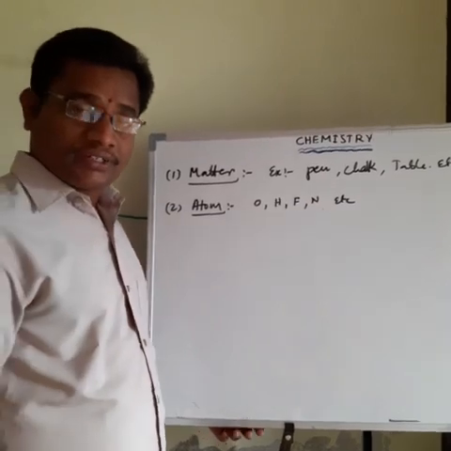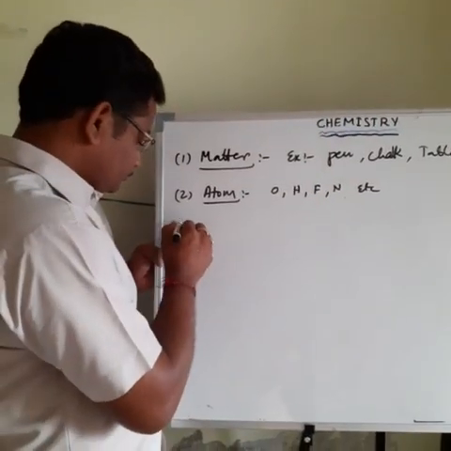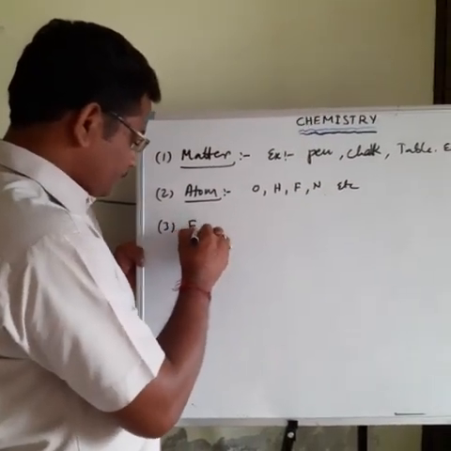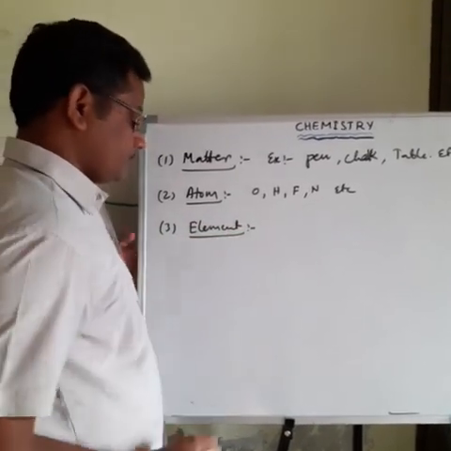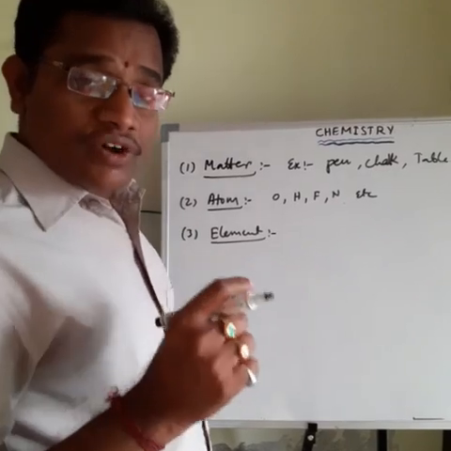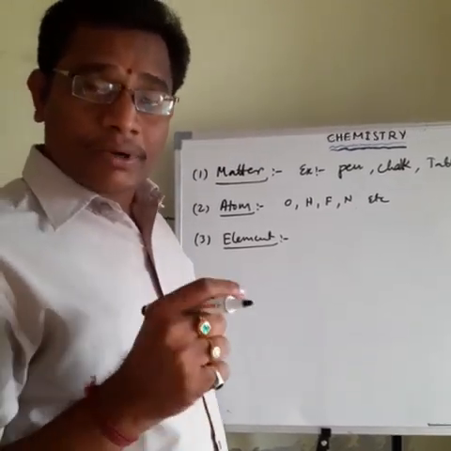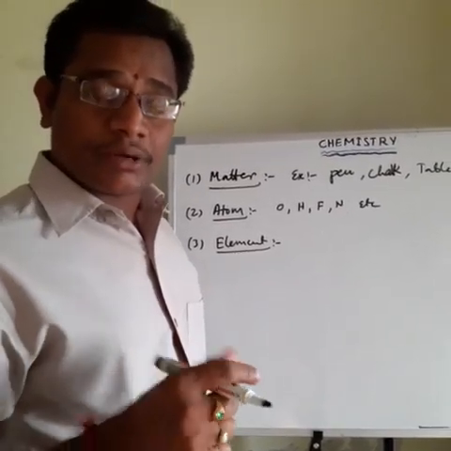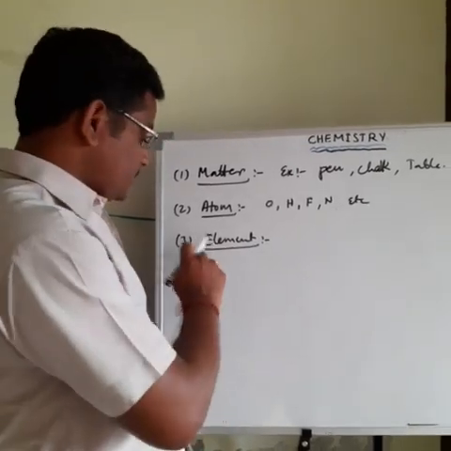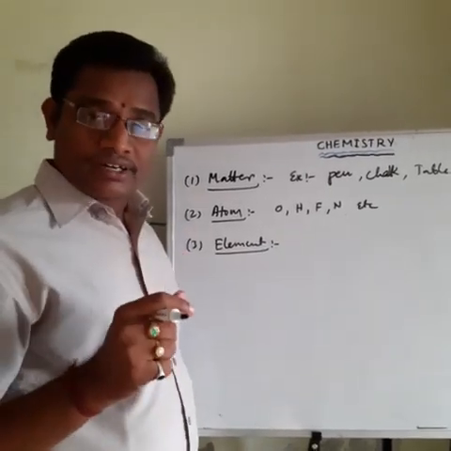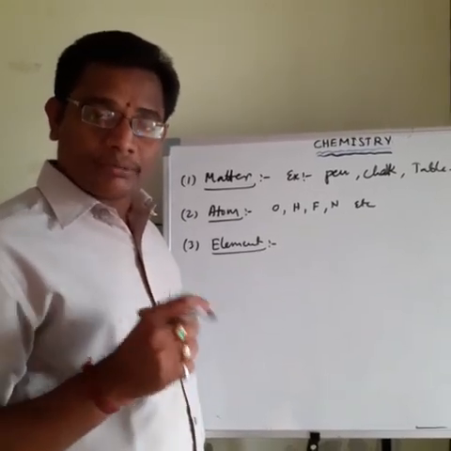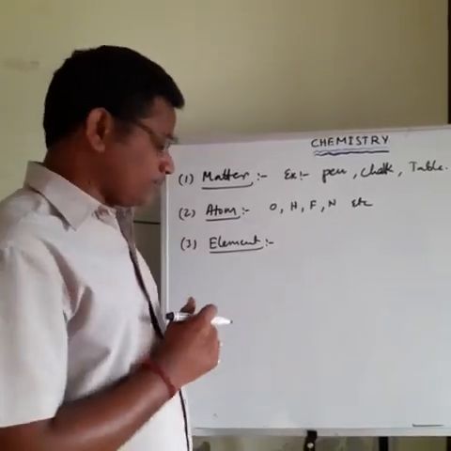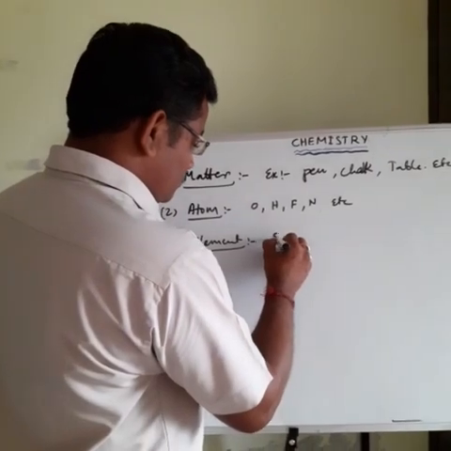The third one is element. Element is a basic form of matter that cannot be broken down into simpler substances by chemical reaction. That is called element.